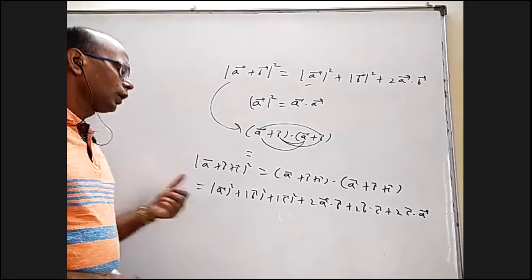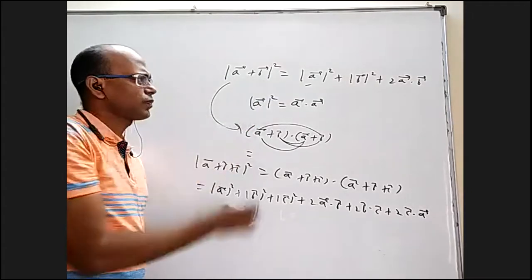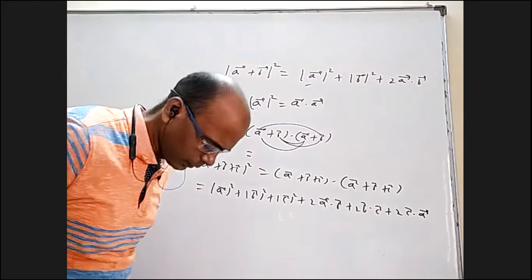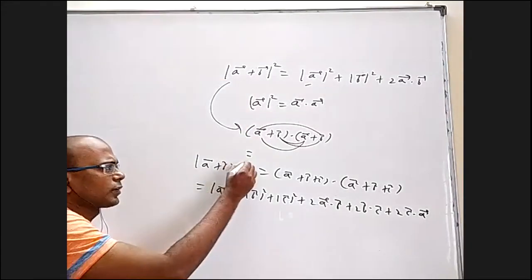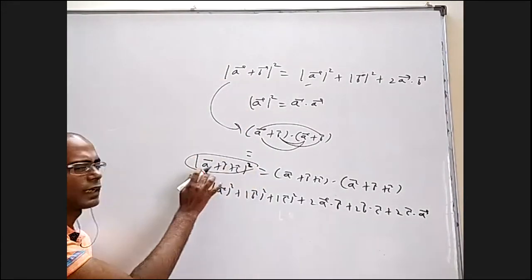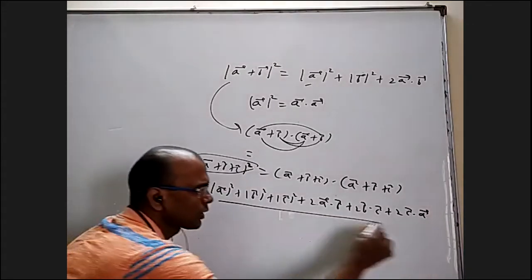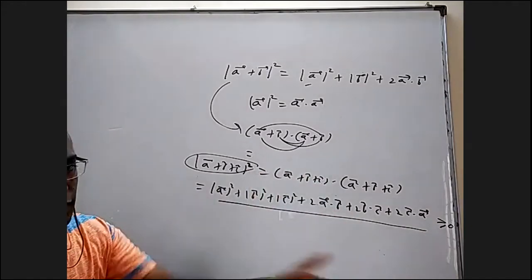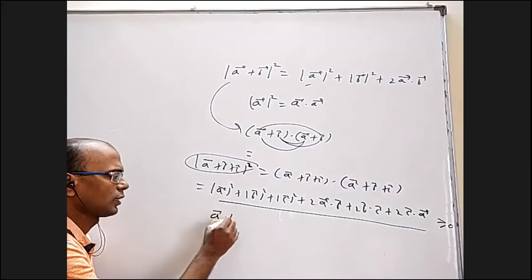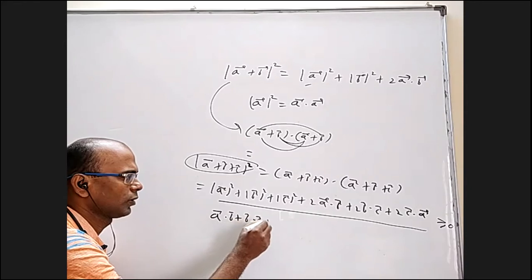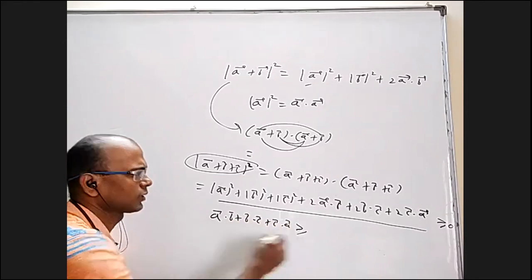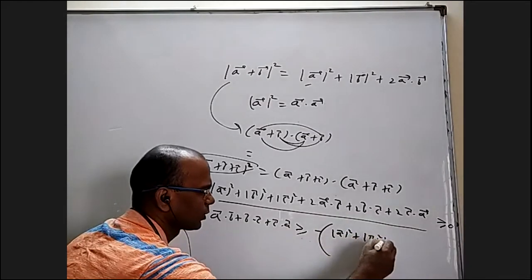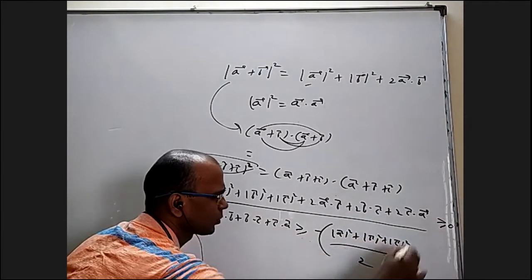Even though these are simple formulas, sometimes they can ask very simple things with a little indirection. For example, this is a square. It can't be negative. That means this will be greater than or equal to 0. That means this whole thing also must be greater than or equal to 0. So if you send these three that side, you are going to get a bar dot b bar plus b bar dot c bar plus c bar dot a bar is greater than or equal to minus of (mod a bar square plus mod b bar square plus mod c bar square) by 2.